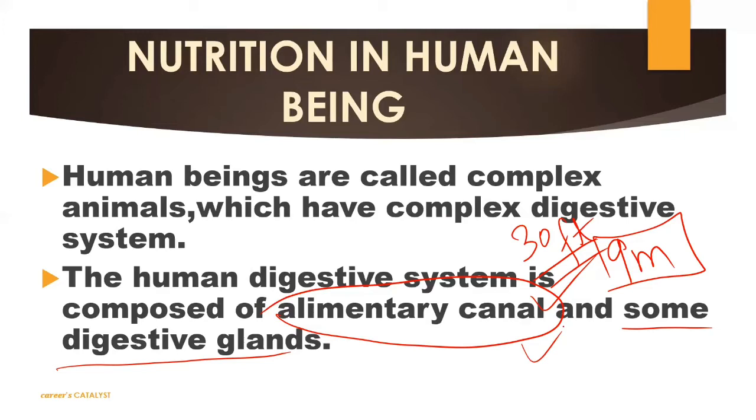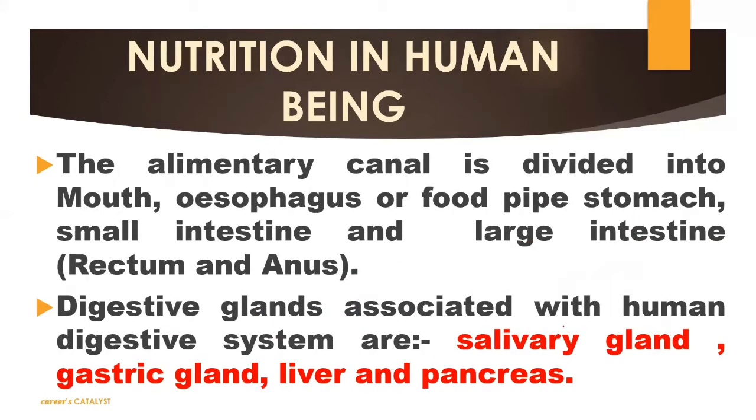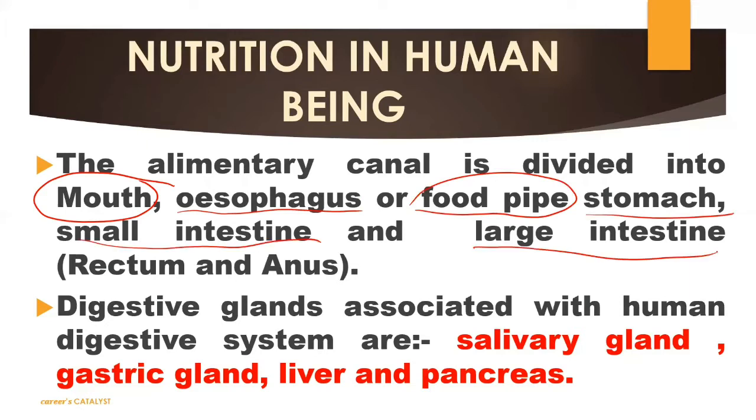Okay, so I'm just moving the slide now. The alimentary canal is divided into, see, it will start from the mouth first. The first part of the alimentary canal is the mouth, and then the esophagus. Esophagus is also named the food pipe, and then the stomach, and then the small intestine, and after that the large intestine, followed by the rectum and anus. So these are the important parts of our alimentary canal.